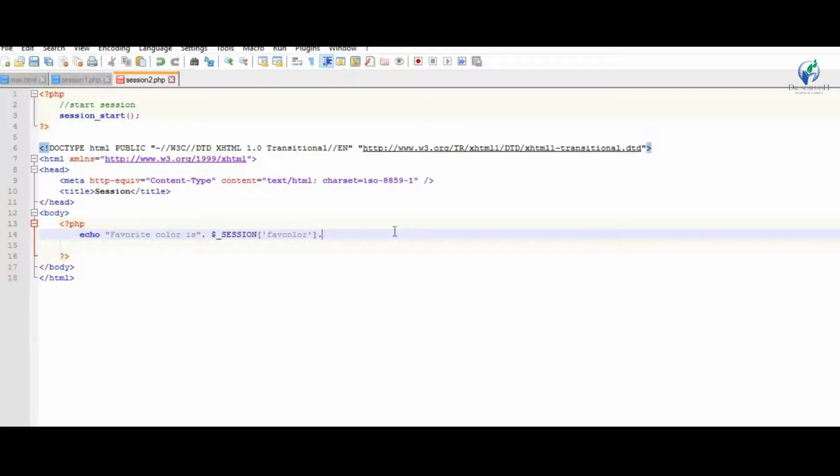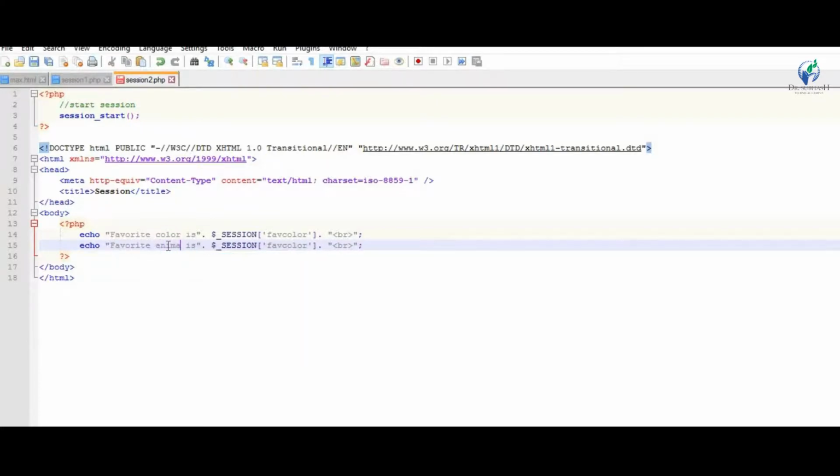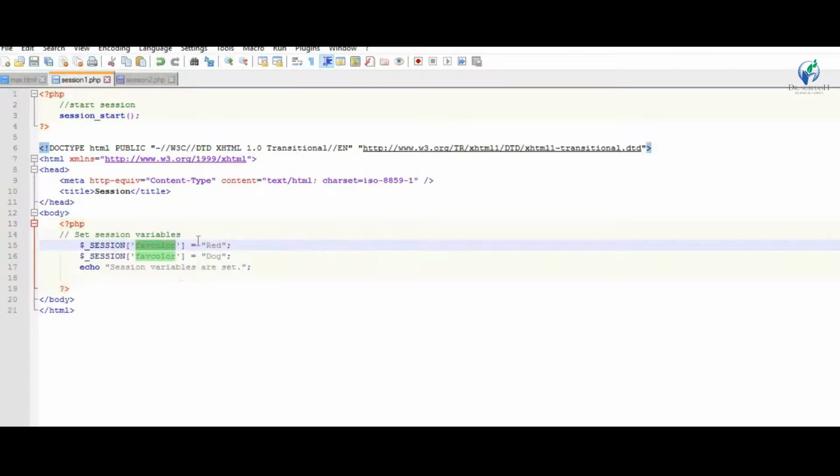Dot br, and second, display favorite animal is, the variable is favorite animal.